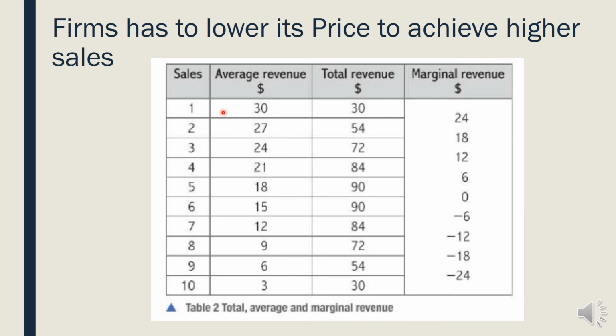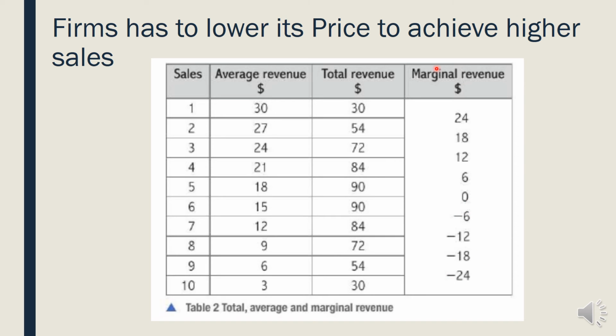So what will happen to total revenue? When you calculate sales into average revenue, that is the total revenue: 30, 2 into 27 that is 54, and 3 into 24, like that we calculated total revenue already. Here total revenue is increasing, then after a particular point total revenue is highest, then total revenue starts decreasing. When it comes to marginal revenue, 54 minus 30 is 24, 72 minus 54 is 18, then 84 minus 72 is 12, then 90 minus 84 is 6, and 90 minus 90 is 0. Then the marginal revenue becomes negative.